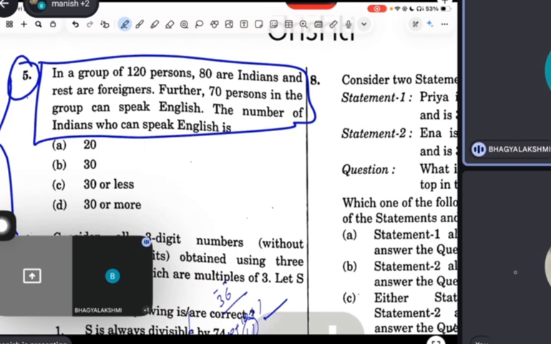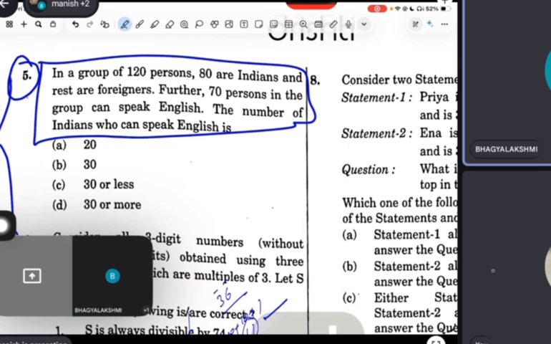See, out of 120, 80 are Indians, the remaining are foreigners. So 40 are foreigners. 70% of the group can speak English, meaning mostly 40 can speak. So we can take 30, the remaining 30 are there. Can we say 40 foreigners can speak English in total, Bhagya? That's why I said 30, or 30 more.